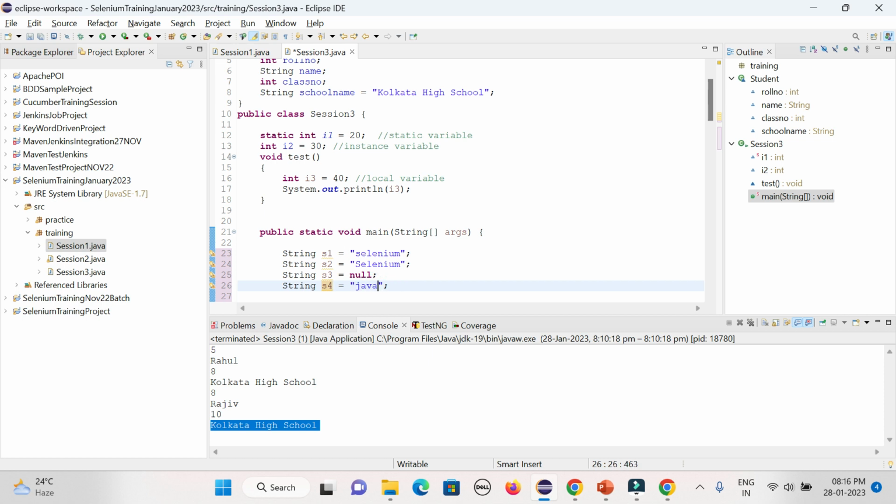So s and it is not the same. So I have defined 4 strings.